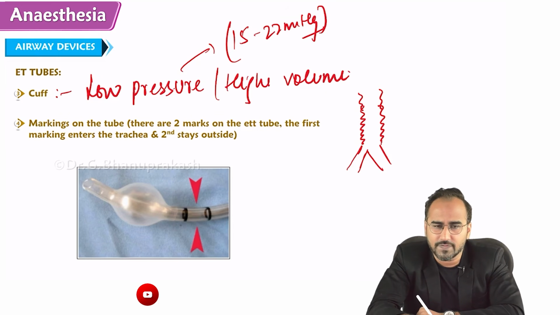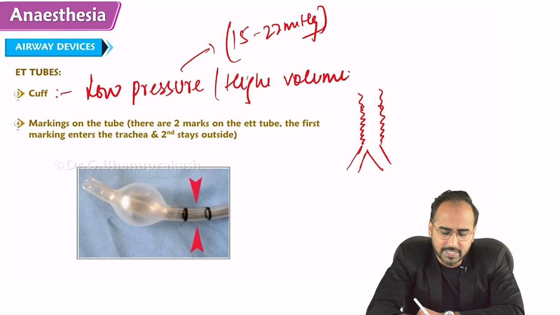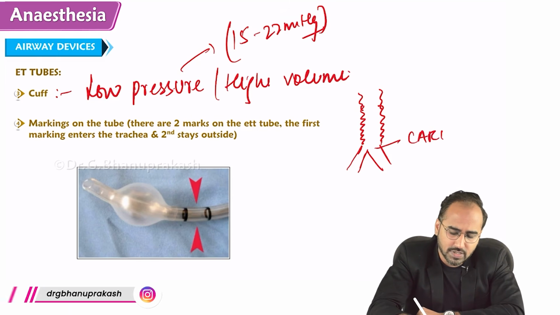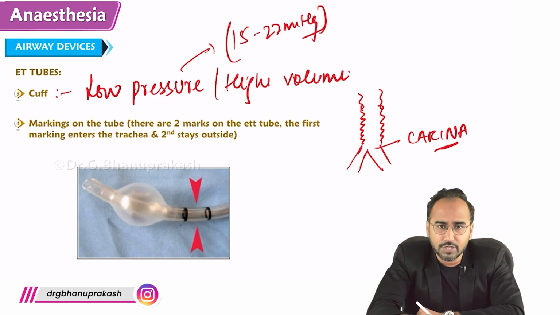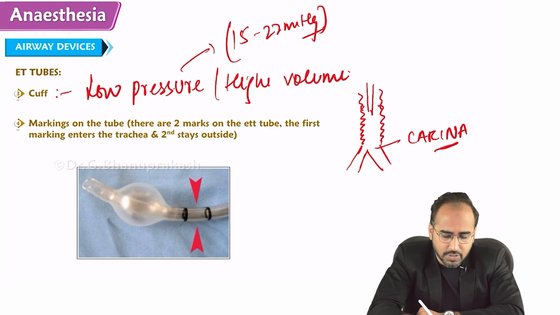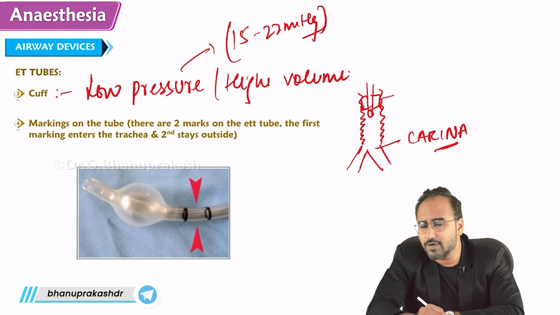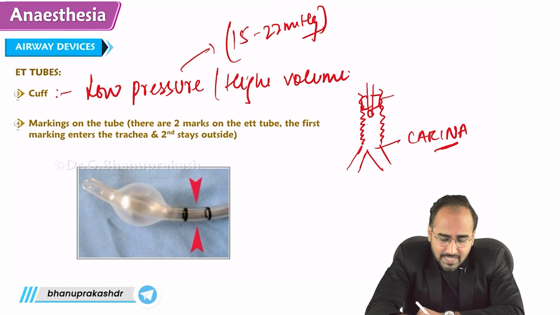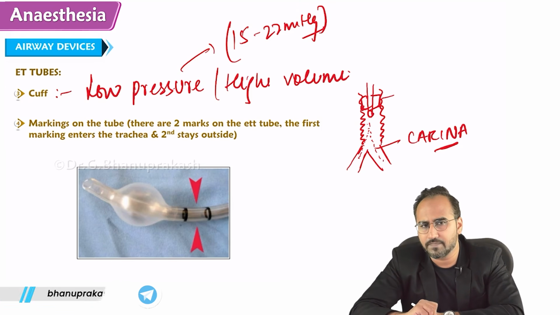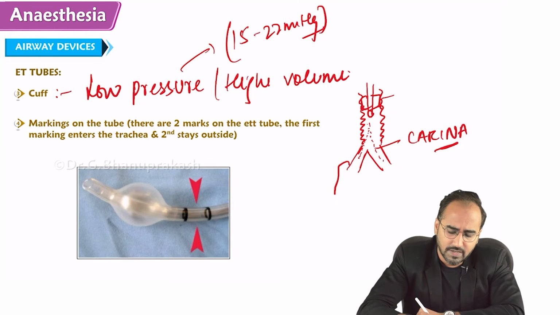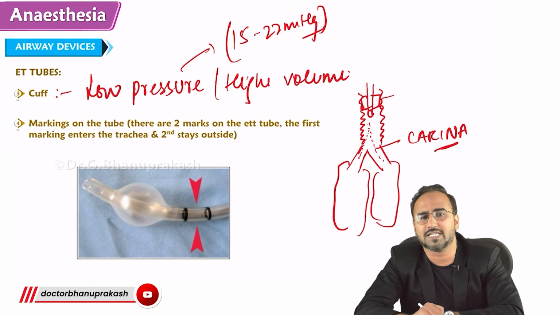The point of bifurcation of the right and left bronchus is called the carina. Will you push the endotracheal tube onto the carina? No. Whenever you place an endotracheal tube, you place it 3 to 4 centimeters above the carina, so that when you are ventilating the patient, both the lungs are adequately ventilated, right?